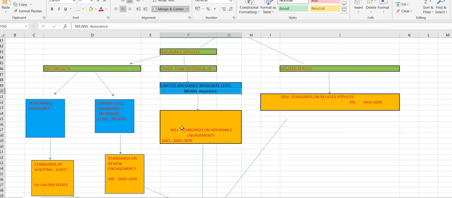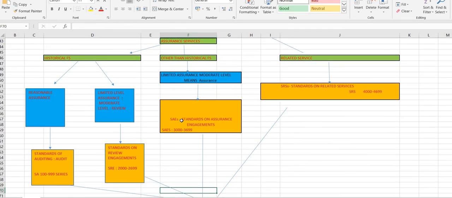For them you will have to apply standards on assurance engagements, SAEs. So for other than historical financial statements, you will have to deal with limited assurance, moderate level. They will be called SAEs, standards on assurance engagements.